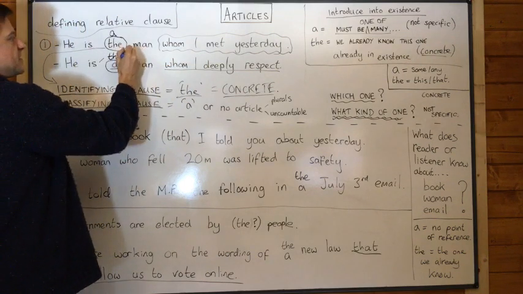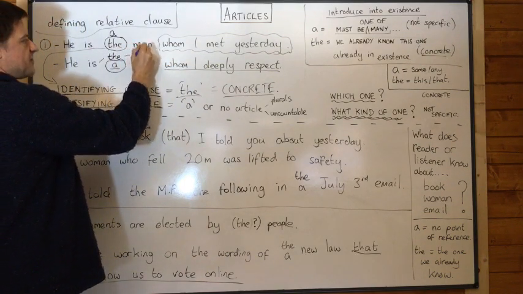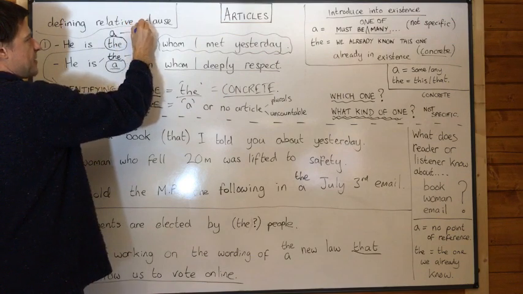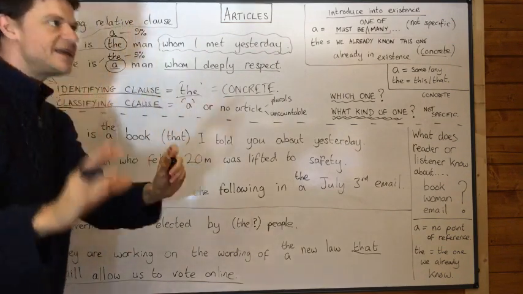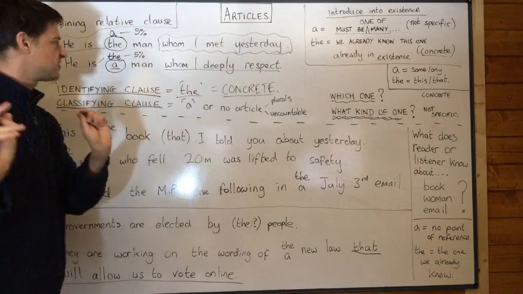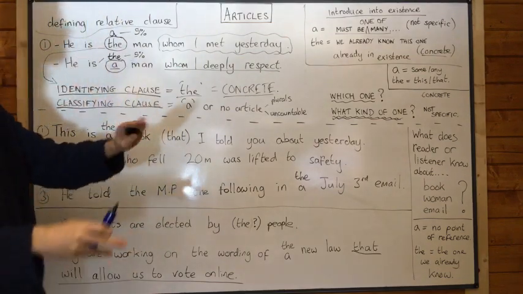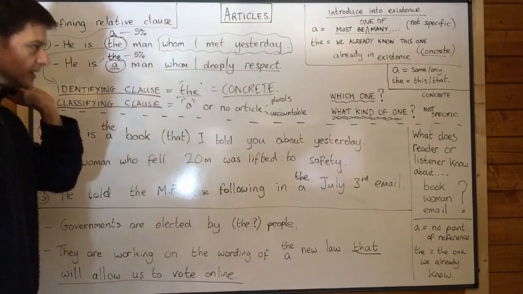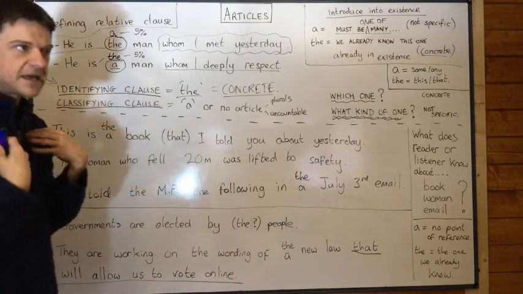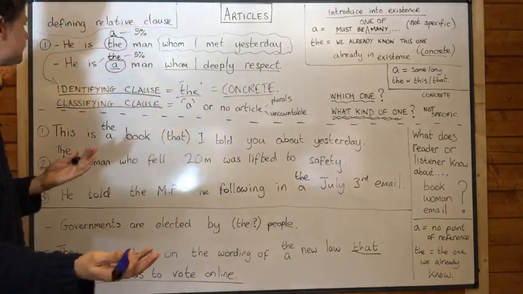So even though we'd only use the here about 5% of the time and a here about 5% of the time, there is a context where it makes sense. Let me just go over it again, because I know how confusing this is for me as a teacher to explain.